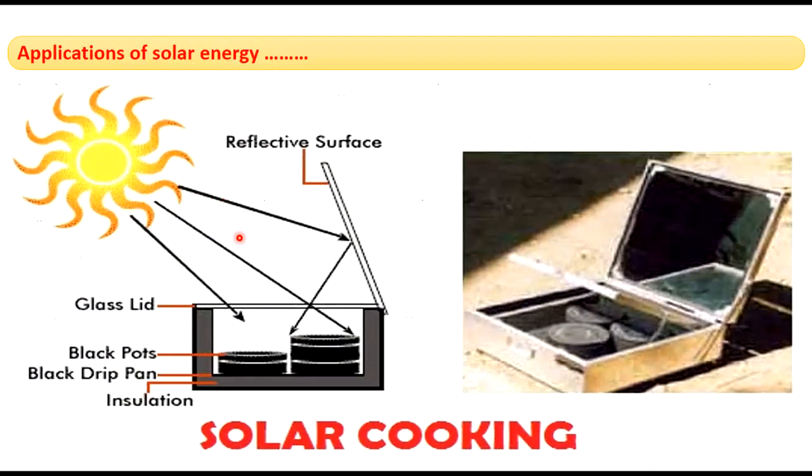So this is a solar cooker. Here solar energy is reflected by this surface onto the black pots or the lids which are coated black, as black absorbs more heat. So the solar energy reflected onto the lid gets heated, and the food present in the pots gets cooked.